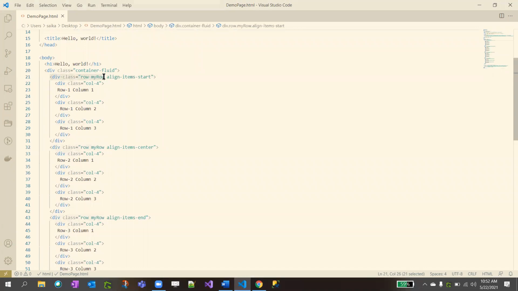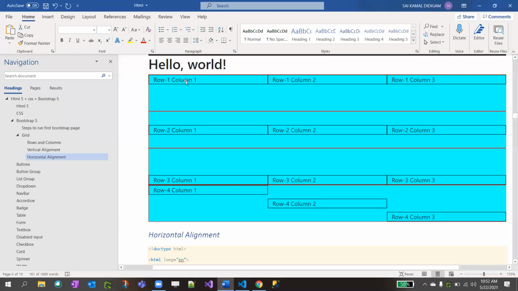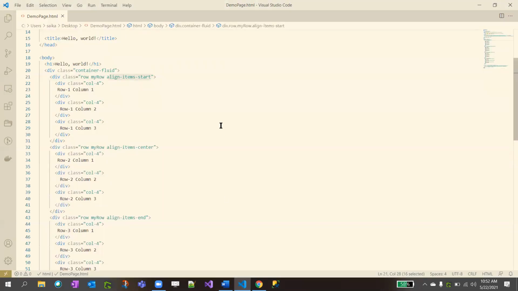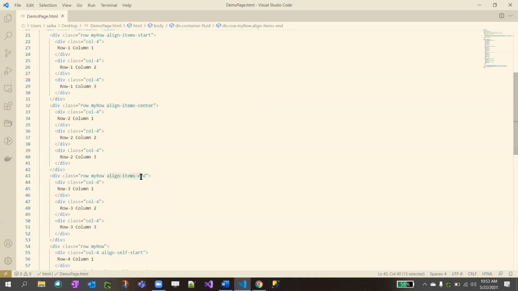How this can be achieved is, as I said, div class equal to row, align-items-start is the Bootstrap inbuilt defined class. If you say it on the parent div, it aligns all my nested elements on the top, on the start. This is inbuilt CSS. We don't need to write our custom CSS, right? So this is defined by Bootstrap. My row is our custom defined, but row and align-items-start are defined by Bootstrap. So align-items-start means align all columns on the top. Align-items-center means middle. Align-items-end means bottom.